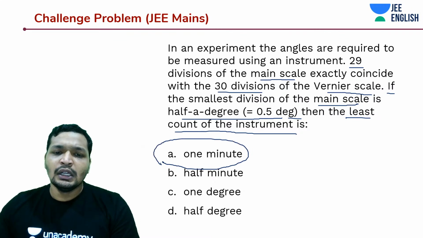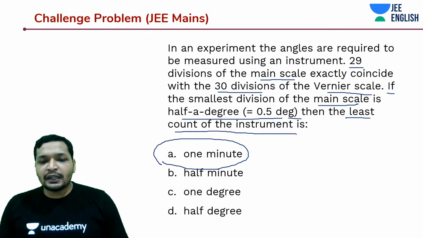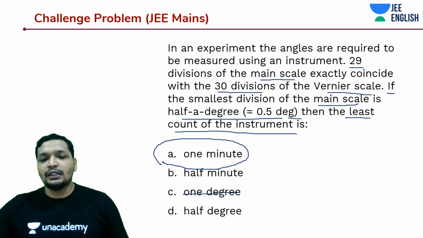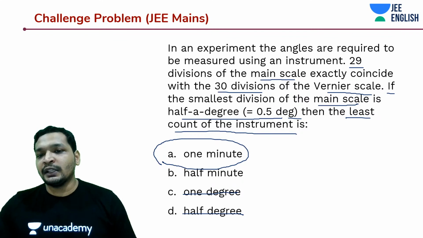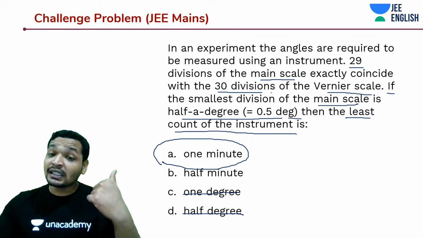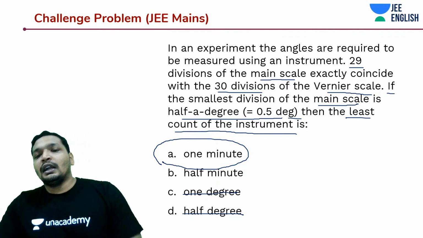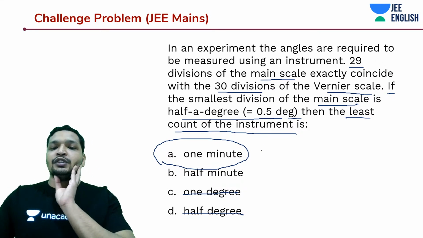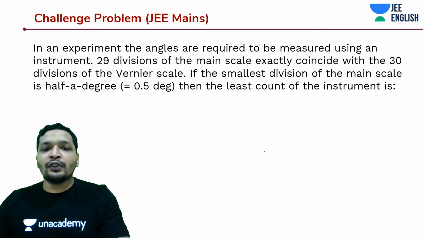This is something that you may have to remember. I've noticed 2 questions on your JEE Mains paper where they haven't given the degree to minute conversion, but your answers were asked in degrees and minutes. So you need to figure out whether it is 1 degree or half a degree. The multiplicand is going to be 1 by 30, since it's 29 and 30. In the earlier question, 16 and 20, the multiplicand was 4 by 5, and then you could have found out into 1 mm. And here it's going to be 1 by 30 into 1 by 2. So it should be 1 by 60 degrees, which is going to be 1 minute. Quite simple. So let's move on to the next question then.